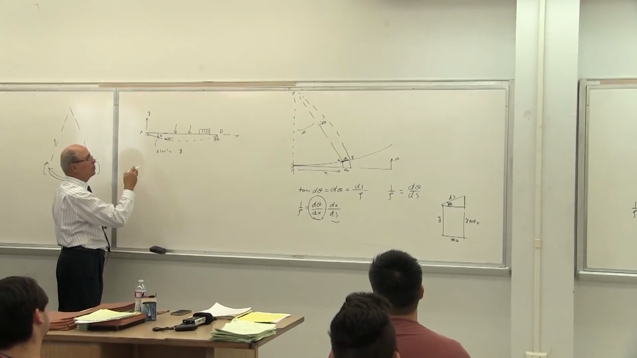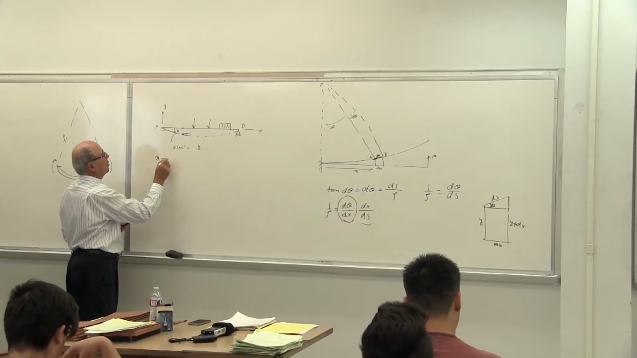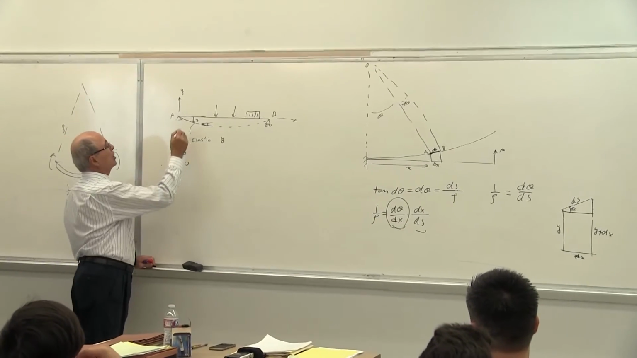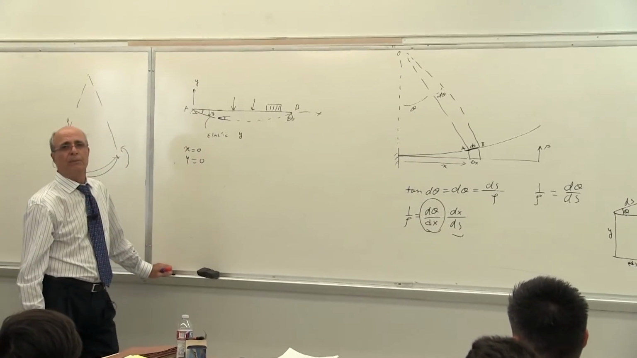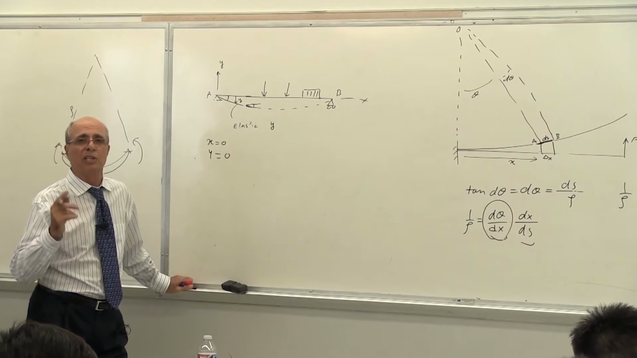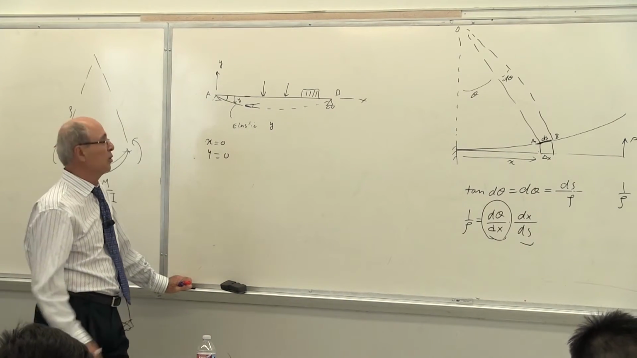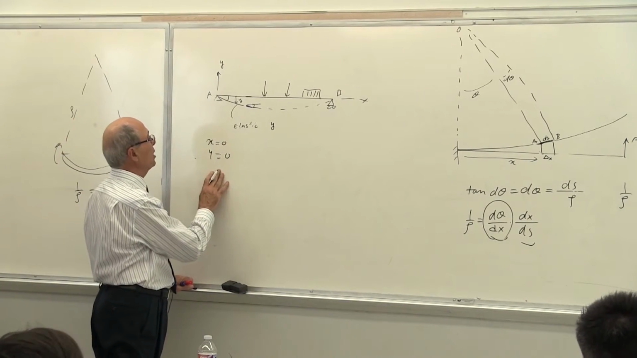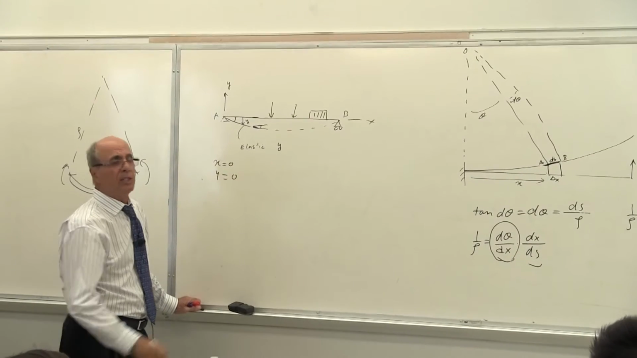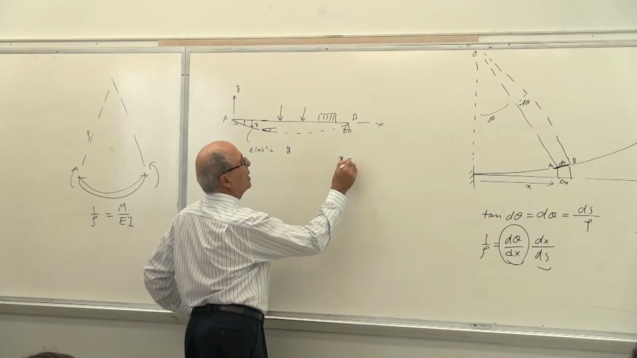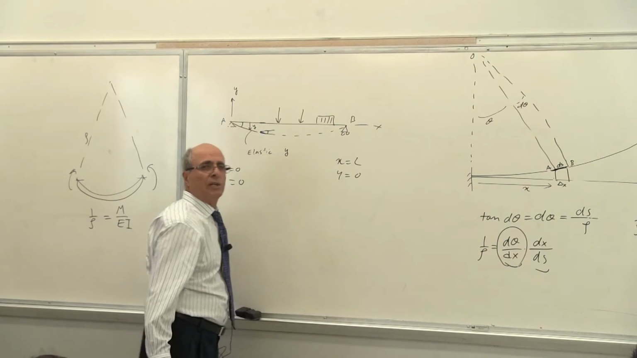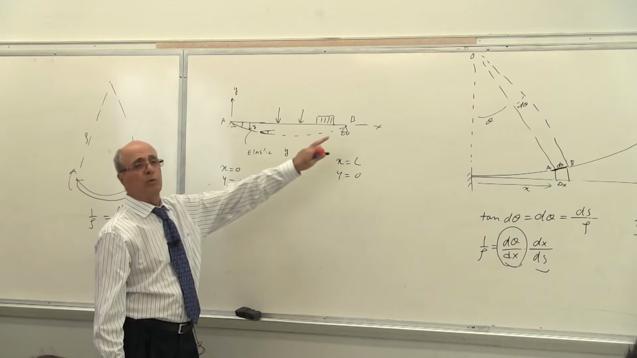At x equal to 0, y becomes equal to 0. Is theta 0 at x equal to 0? No, it's not. If it was a fixed support, it would have been. I want you to see the difference. For this problem, at x equal to 0, y equal to 0. Here at x equal to L, whatever the length of it, again y equal to 0, because you have to put two supports there.